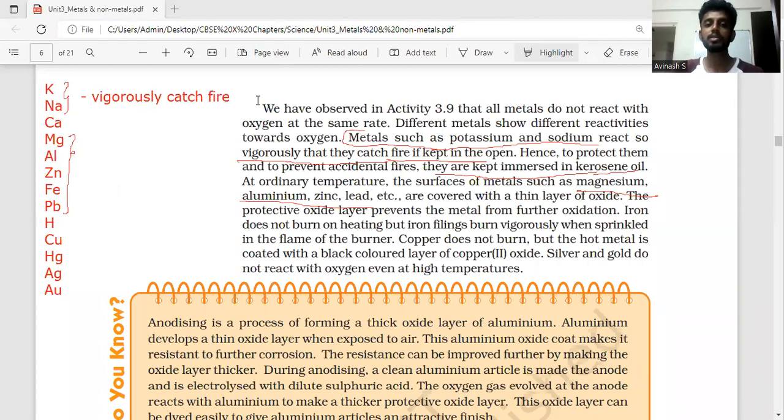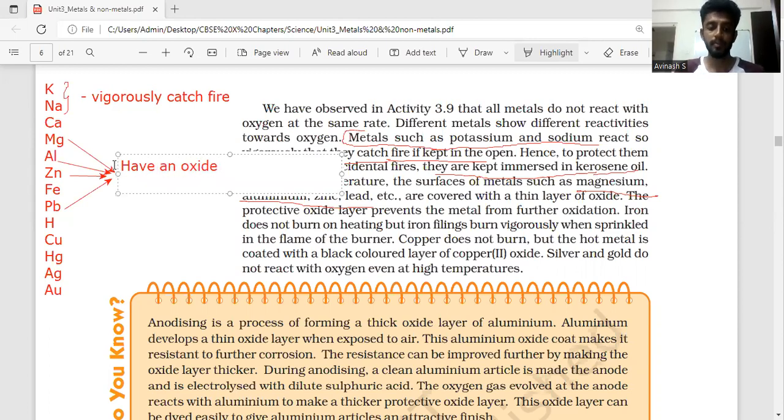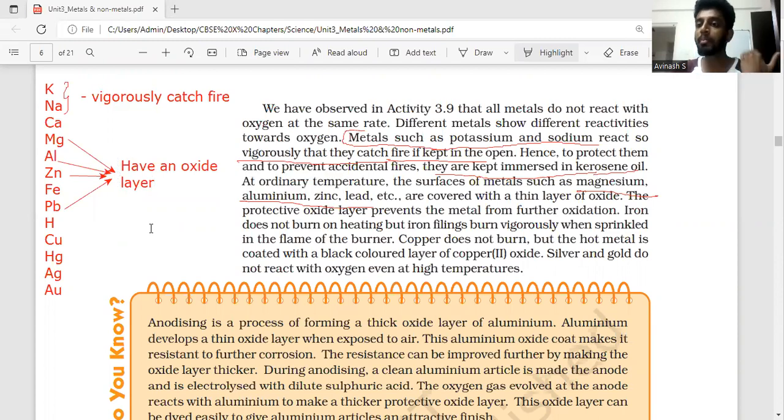That is very important. So this is about magnesium, aluminum, zinc, and lead. With respect to these four, we can write the hint as: have an oxide layer already. For example, aluminum, when it is in contact with the atmosphere, will form an oxide layer surrounding it, which will prevent it from further oxidation. There is already an oxide layer, so it will not readily catch fire. But when we keep on burning it, the oxide layer will be removed and it will start to melt or burn.